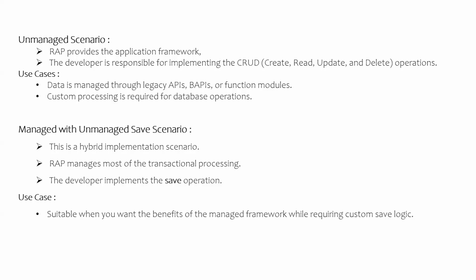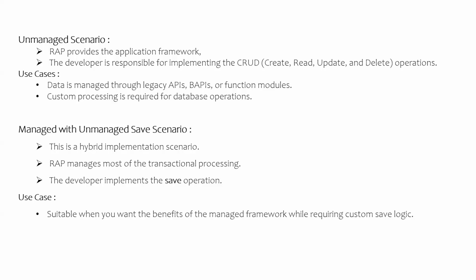And the third one is the managed with unmanaged save scenario. So this is a hybrid scenario, we can say. In this scenario, CRUD operations will be taken care of by the RAP framework, but we have full control on the save sequence. So CRUD operations will be taken care of by the framework, and the RAP developer will have control on the save sequence.